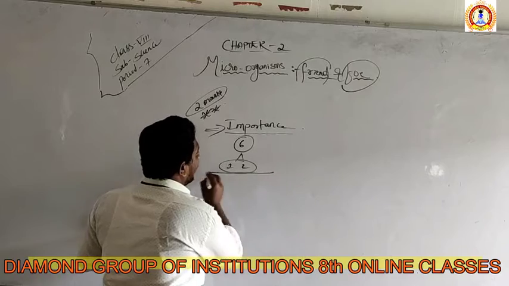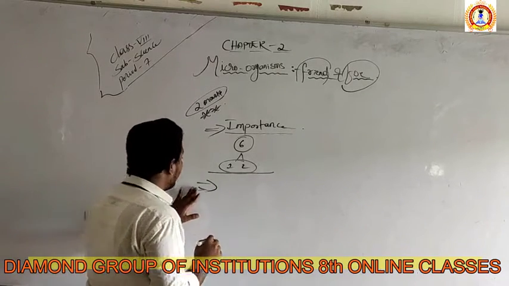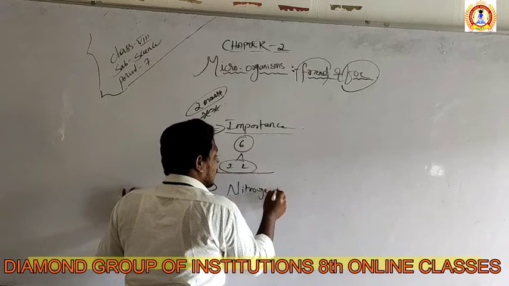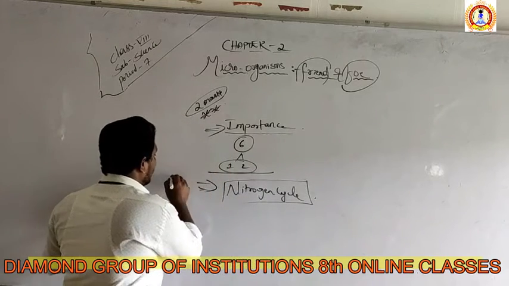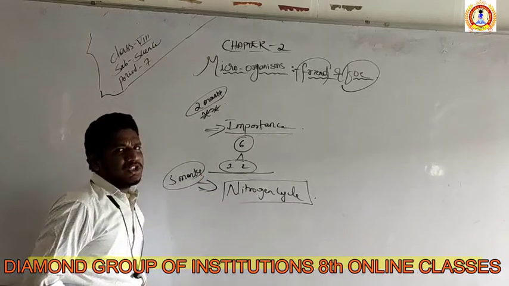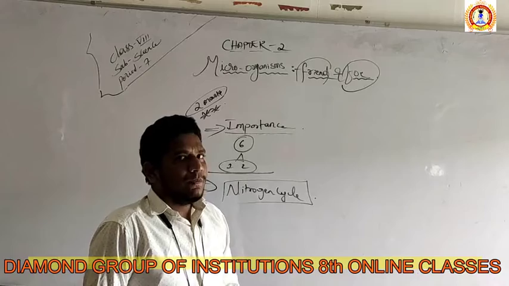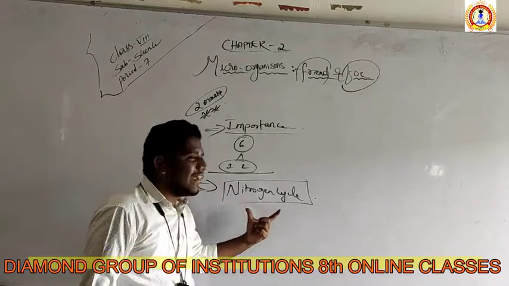After the importance, what we studied, a very important topic of your whole syllabus, is the nitrogen cycle. It was very important for three marks. This question is very useful for you in your higher classes also. So what you need to do now is draw this nitrogen cycle.